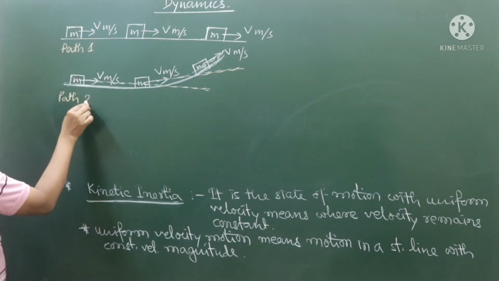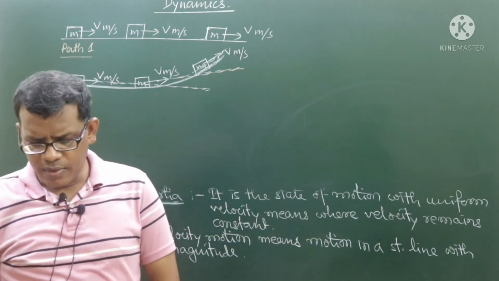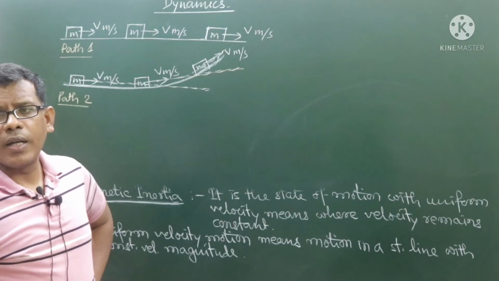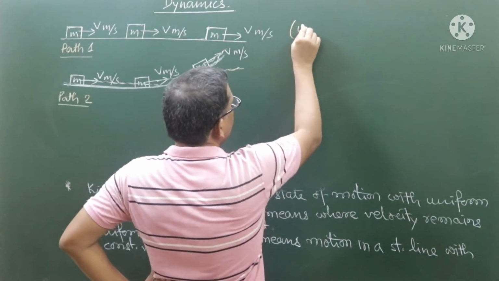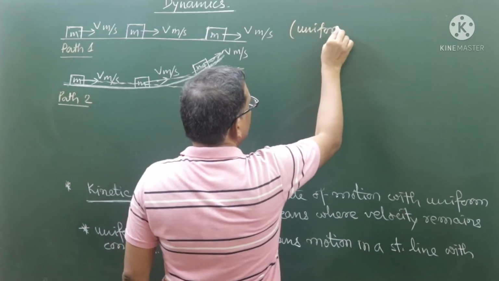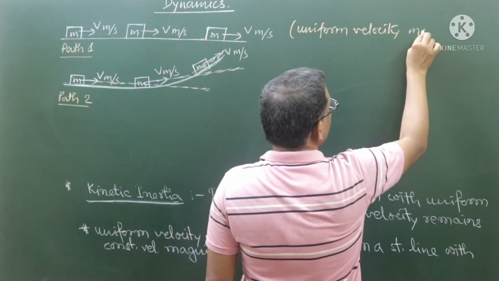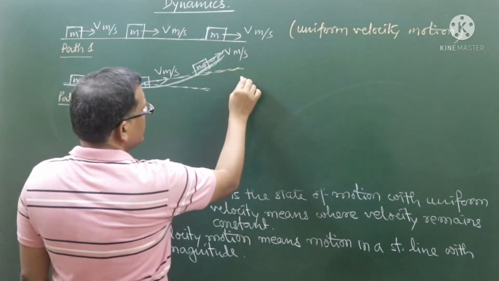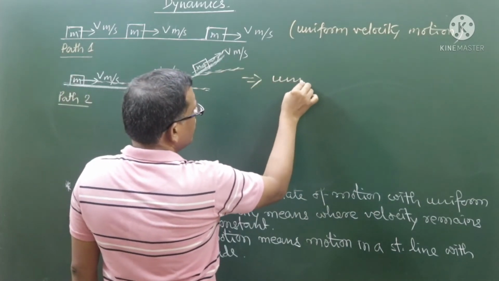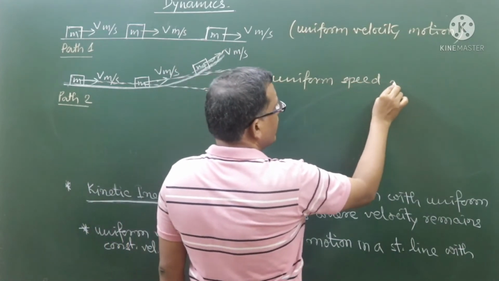So in path 1 we can see the particle moving without changing direction and with a constant magnitude, moving along a straight line with the same magnitude, which means it is a uniform velocity motion. This is a uniform velocity motion, right? The first one, path 1. But the second one, I can write down, is uniform speed motion.